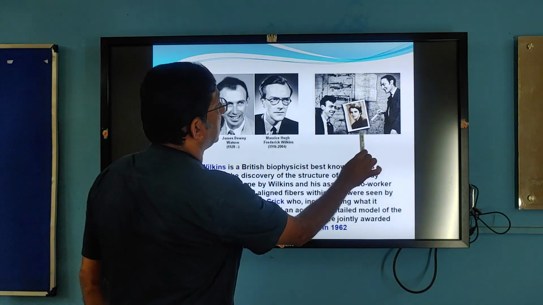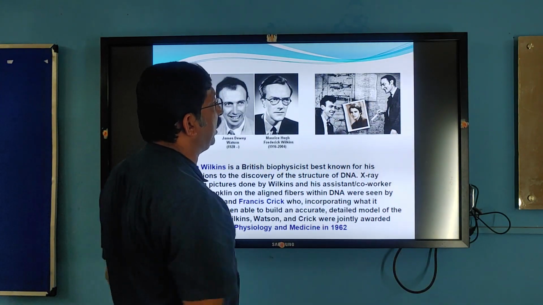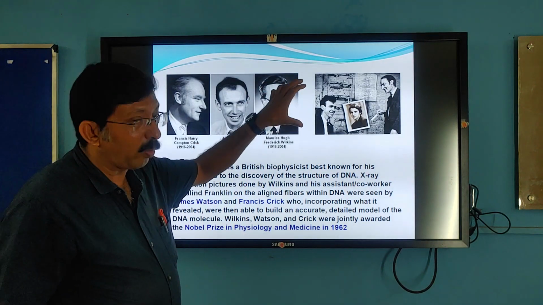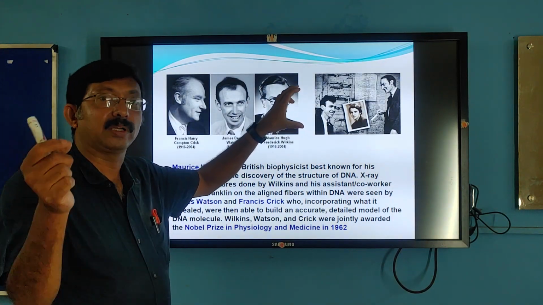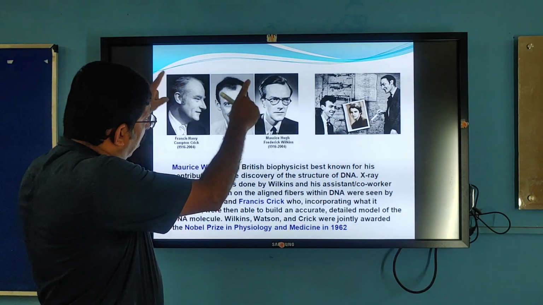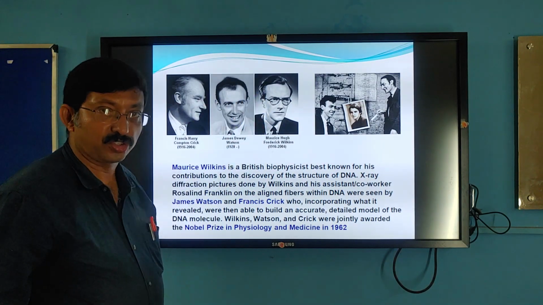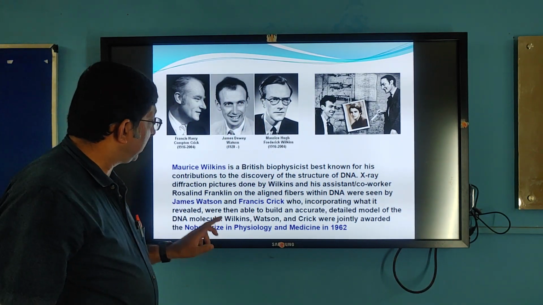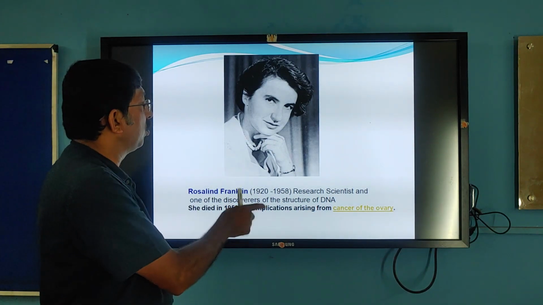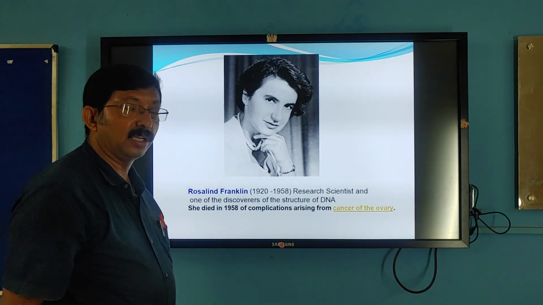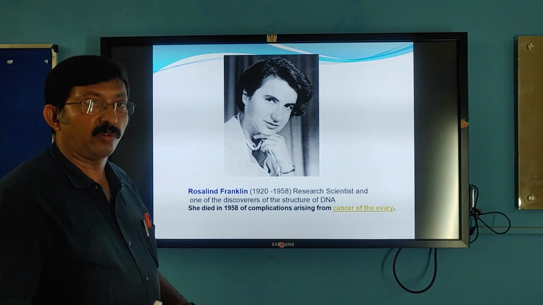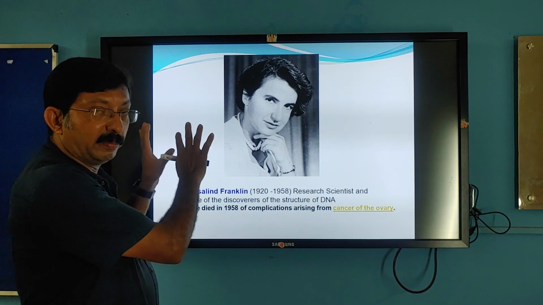And there is one lady called Rosalind Franklin. Actually, she was the one who did all the preliminary work and the data in collaboration with them. So all these proposed the DNA structure. But by the time the Nobel Prize was awarded, she was no more. She died in the year 1958. There is no provision of awarding the Nobel Prize posthumously. Therefore, the Nobel Prize was shared only among these three.